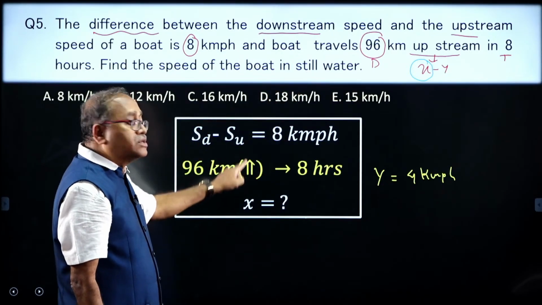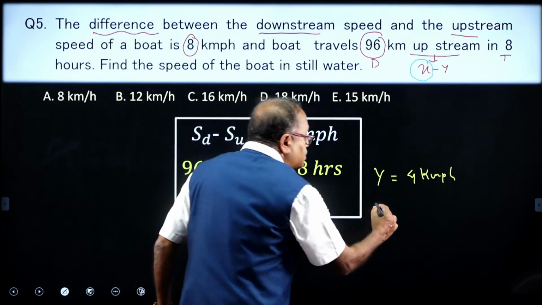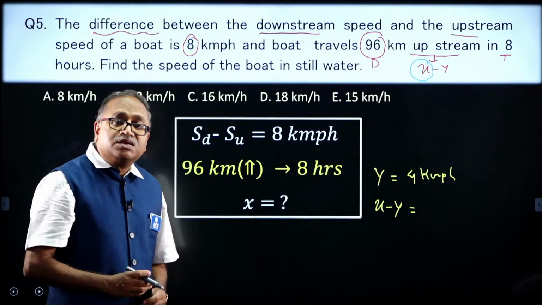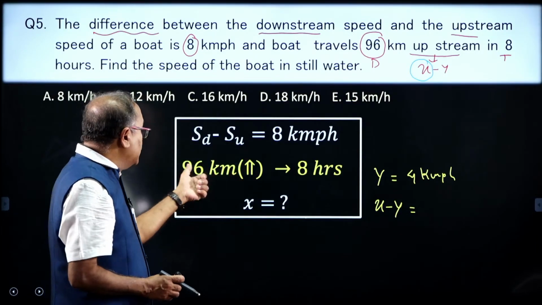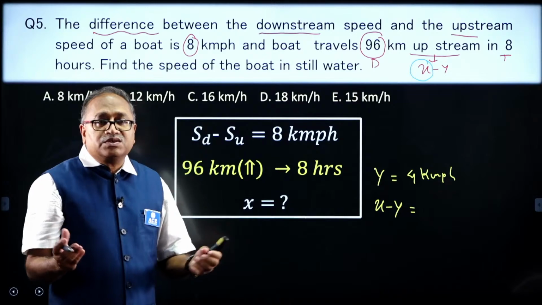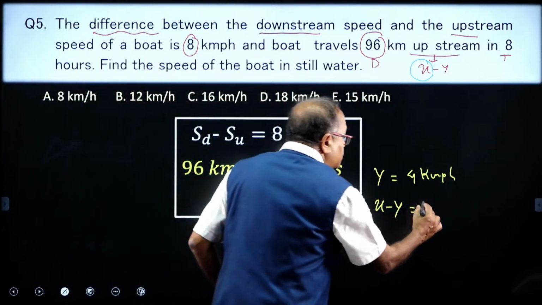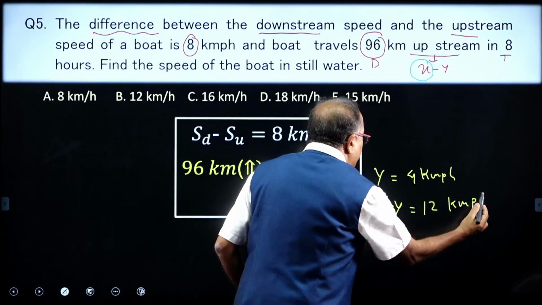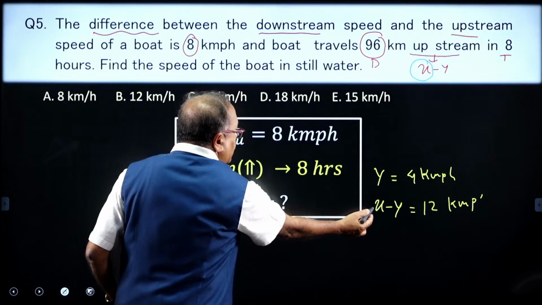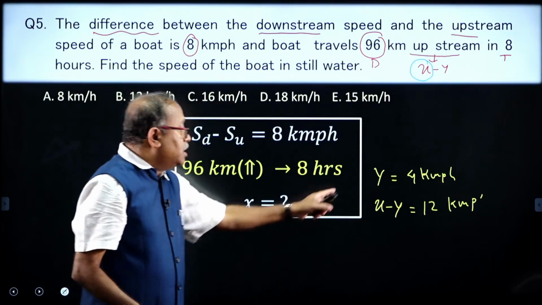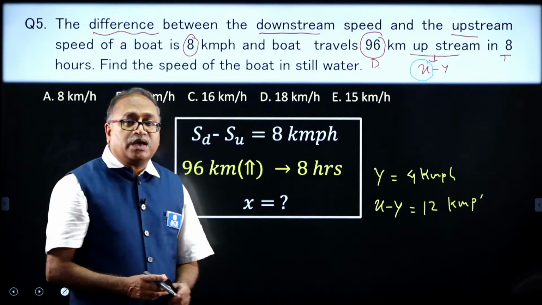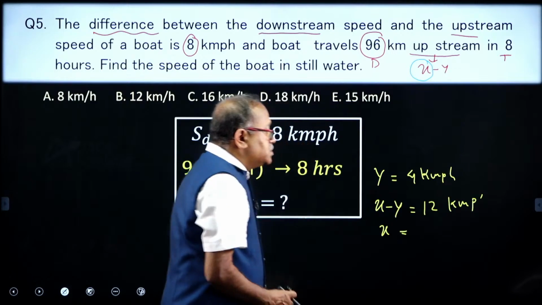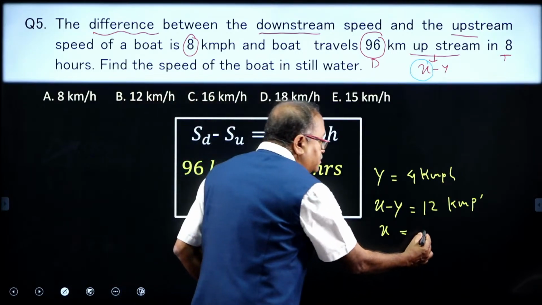So, indirectly we have y, and it is said that to travel 96 kilometers it takes 8 hours, in the upstream direction. That means I am getting x minus y from the given information. What is x minus y? Upstream, x minus y, is 96 divided by 8, which is 12 kilometers per hour. So, I have y and I have x minus y, and I will get x here. So x will be 16, right.